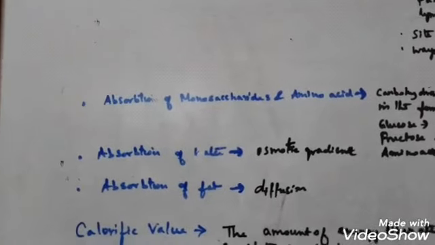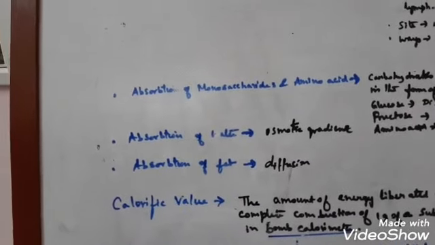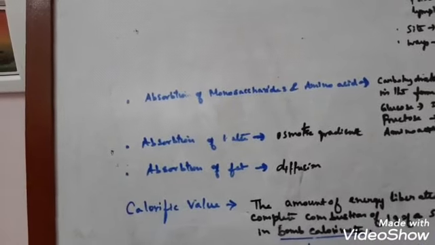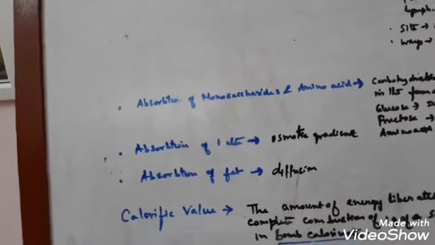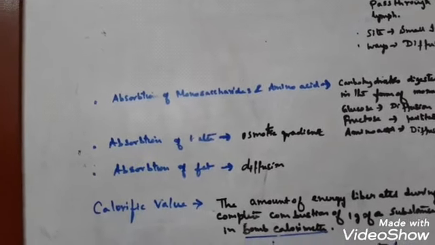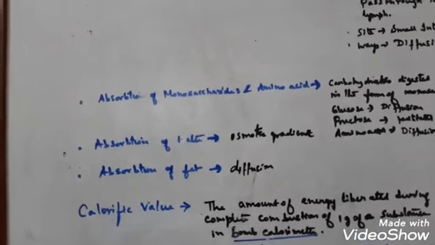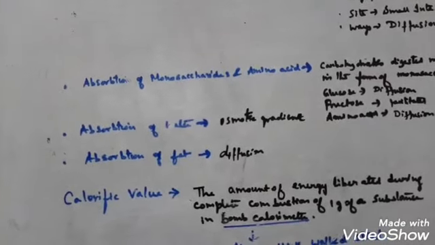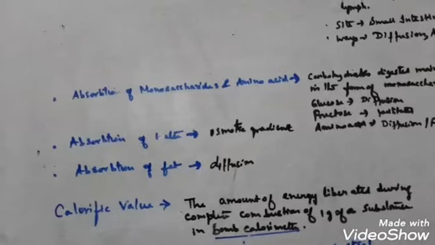Now absorption of water. Absorption of water takes place when there is a difference in the gradient. Osmosis is the process where water absorption in the large intestine takes place, generally from the lumen of the large intestine through the epithelial cell of the blood capillary in the villi. In the large intestine, the main reabsorption of water takes place by the osmosis process. This water transport depends upon the osmotic gradient.